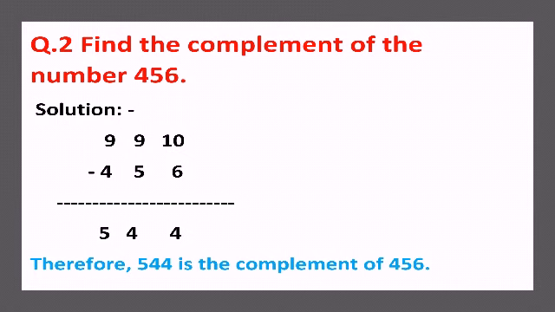As you have remembered the list I gave you first, you have to remember that 6 plus 4 equals 10, 5 plus 4 equals 9. In this way you have to calculate it in your brain. So 544 is the complement of 456. If you add these two numbers, you will get the nearest base number, that is 1000. So this is our second question. I think you have understood.